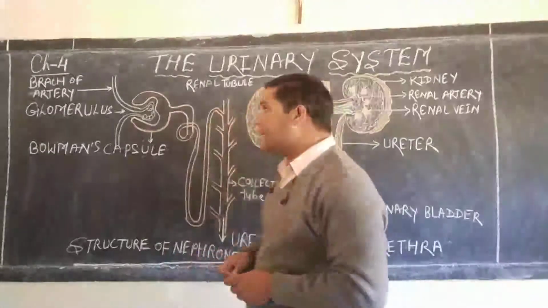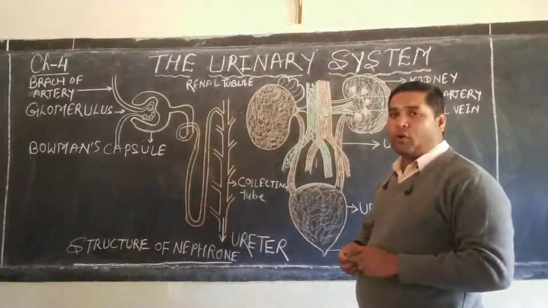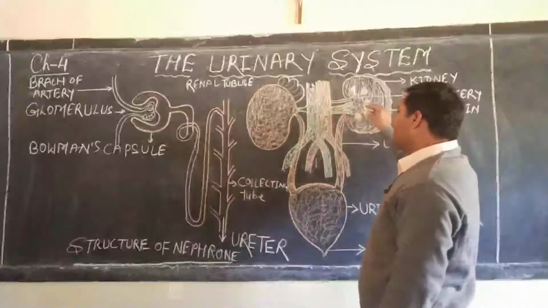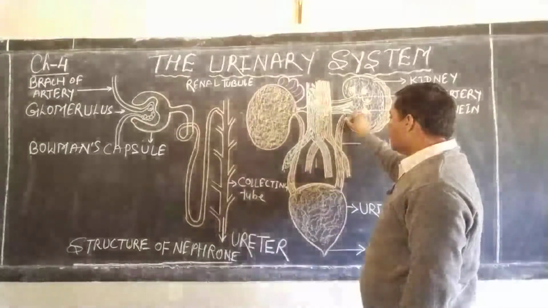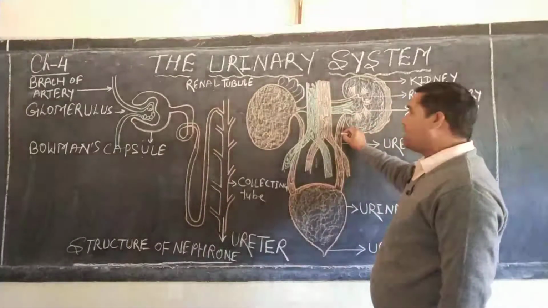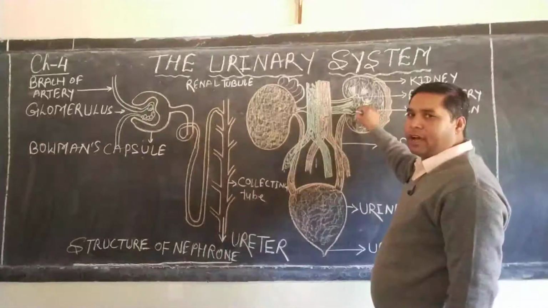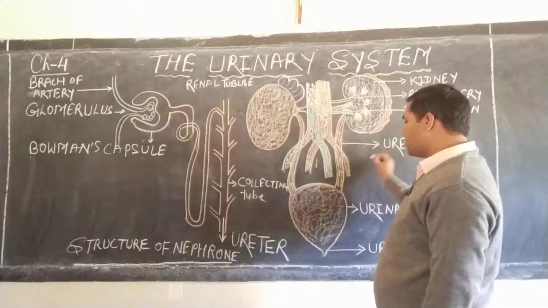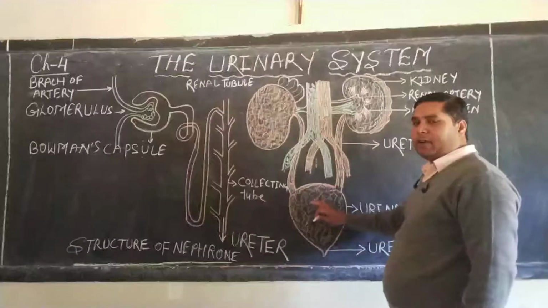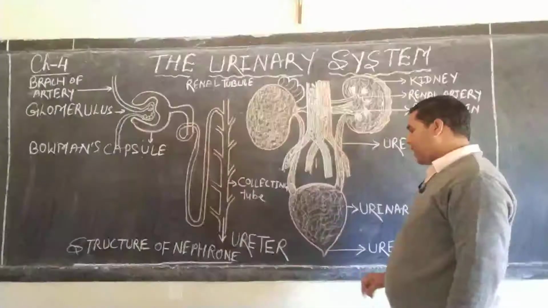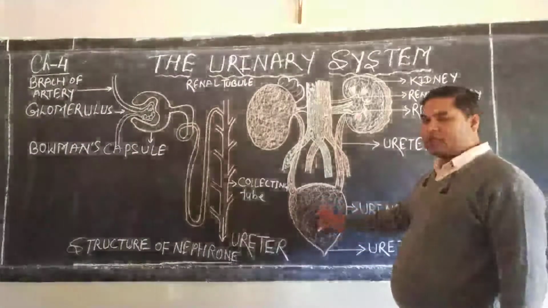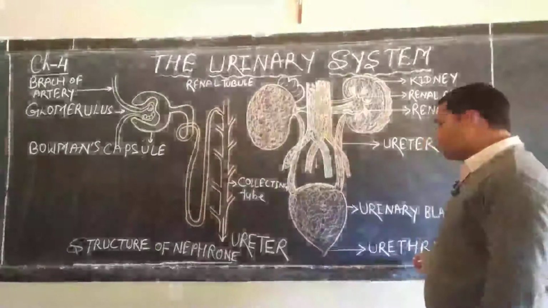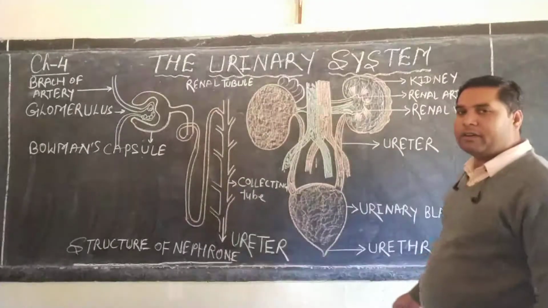The urinary tract consists of organs like the kidney, a pair of bean-shaped kidneys, and the ureter, the pipe through which the waste, including the water, passes and is collected in the bladder, known as the urinary bladder. And the waste comes out of the body through the opening known as the urethra. So dear student,